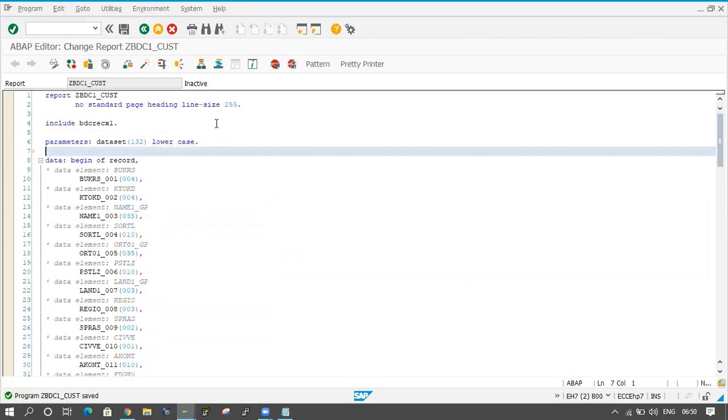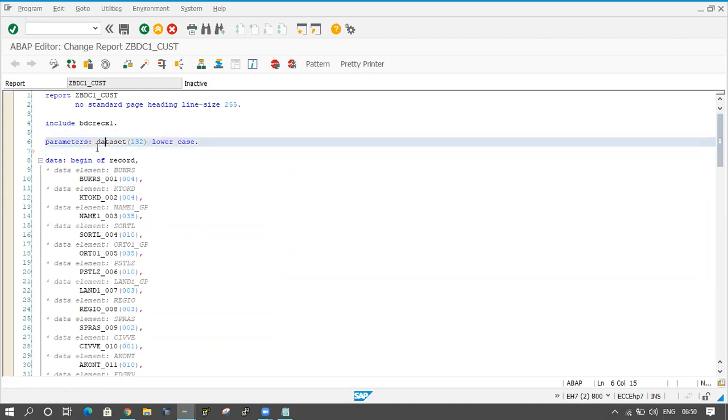Fine. Now automatically one parameter is coming here, data set of 132. The data type is character here. By default, character will come. If you are not providing any data type, automatically the character data type it will take. Fine, one parameter is coming.